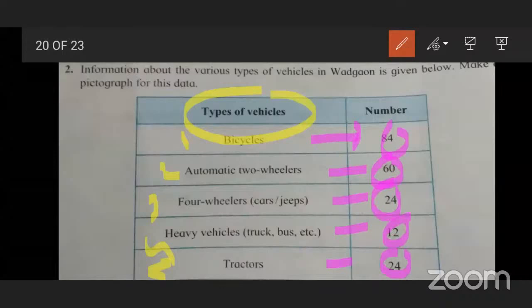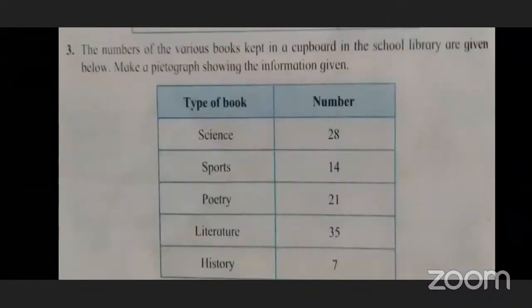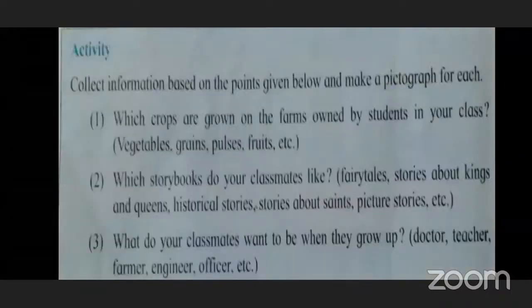Keep in mind all the information given, decide the scale, and then solve it in this way. It is very easy. This is the second question for your homework.